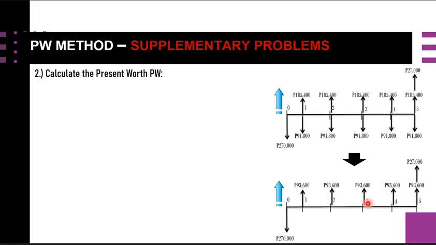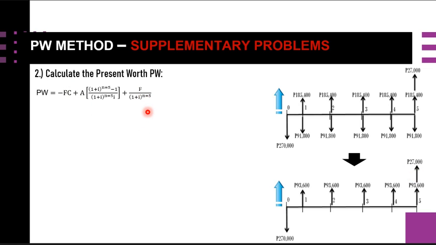Using this diagram to calculate the present worth, we have this formula: minus FC, since this is a cash outflow. This is plus because the net of the revenue minus the annual maintenance, taxes, and insurance is 93,600, and this annuity refers to the 93,600 pesos, with n equal to 5. The last term refers to the 27,000 salvage value, which is positive since this is a cash inflow.